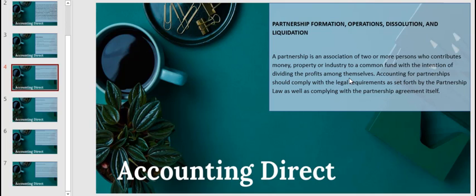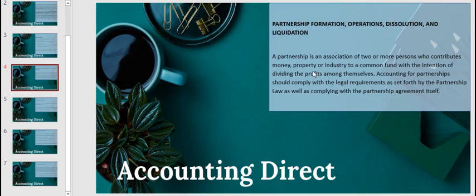So partners should come up with an agreement before they create a partnership. All assets that can be contributed, whether money in the form of cash, property, or industry, are recorded by the partnership at their agreed values, or fair market value if they have not agreed yet. So it would be fair market value in the absence of agreed values. Liabilities, in case, are recorded at their net present value.